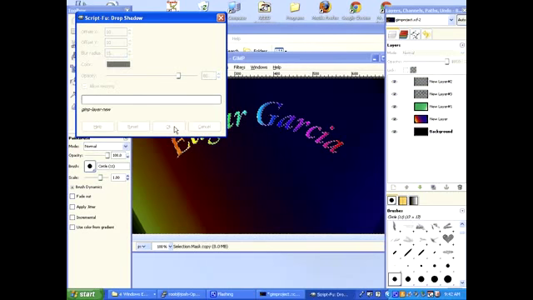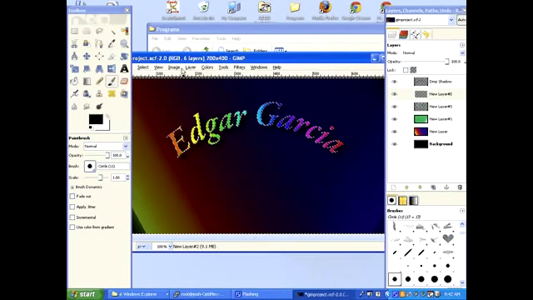And I'll click OK. And if I click Select All now, you can see that the signature graphic now has a drop shadow underneath it, giving it more of a 3D effect. So if you'd like to add a drop shadow to your signature, it tends to make a bit of a difference. It tends to look kind of nice. So there's a quick tip on how to create drop shadows in the Gimp.